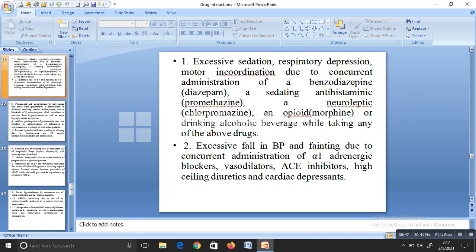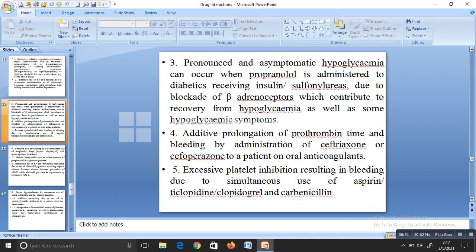Next, pronounced hypoglycemia, asymptomatic hypoglycemia, in a person taking beta blockers with insulin or sulfonylureas. Next, additive prolongation of prothrombin time and bleeding by co-administration of ceftriaxone or cefoperazone to a patient taking oral anticoagulants. Next, excessive platelet inhibition resulting in bleeding due to taking aspirin, ticlopidine, clopidogrel or carbenicillin.